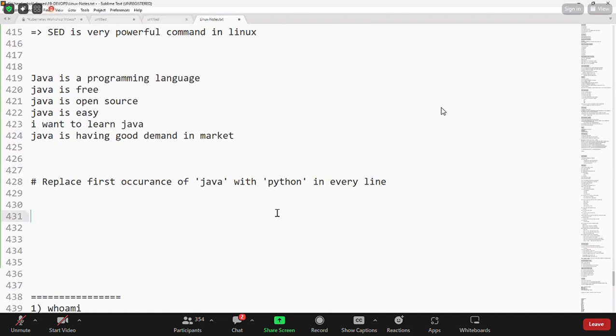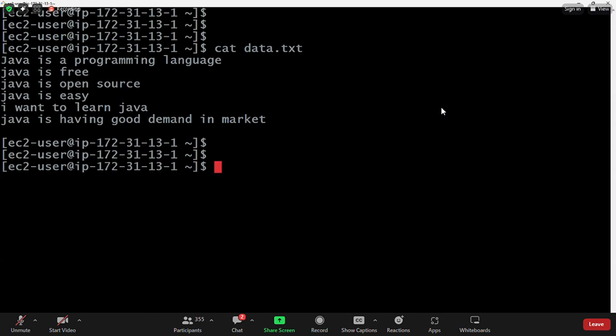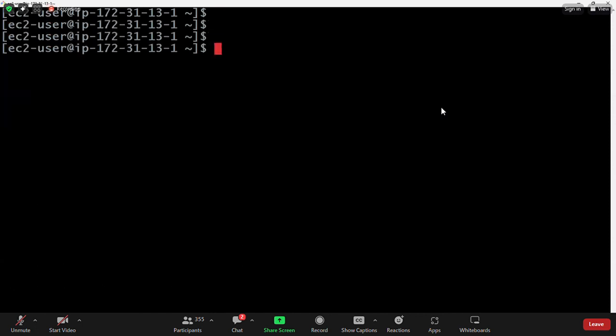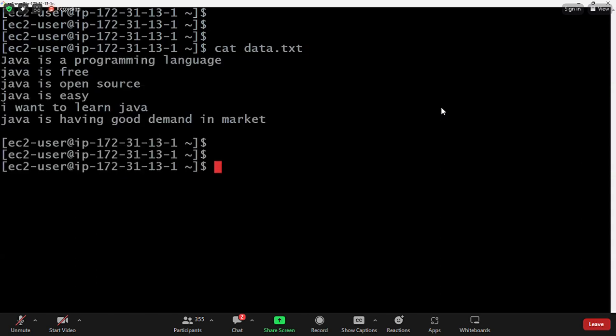For that we can use the sed command. How to do that? Let's observe. I am using the sed command in order to do the substitution. You can see the file data very clearly. Wherever Java is available, I want to replace it with Python. sed s/Java/Python/ data.txt. In the Java place, I want to keep Python in the data.txt.